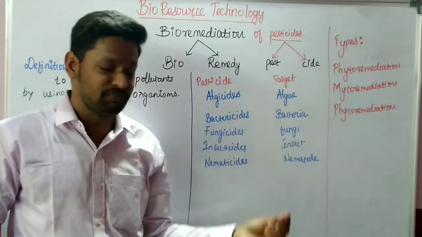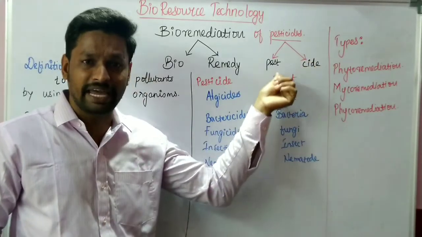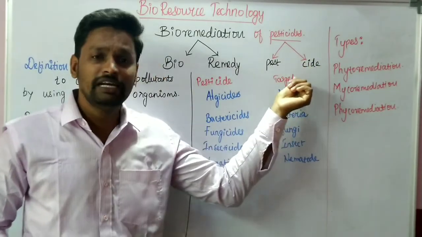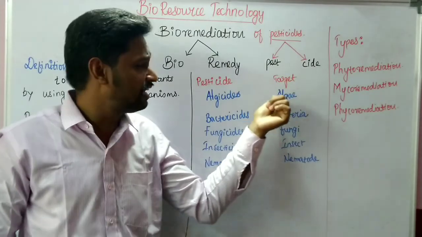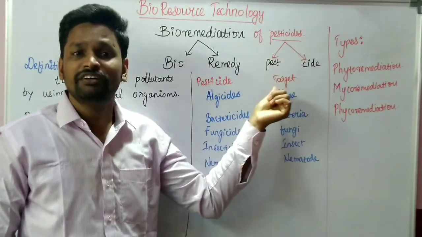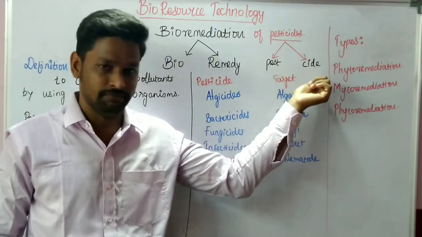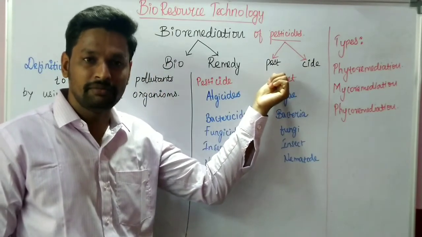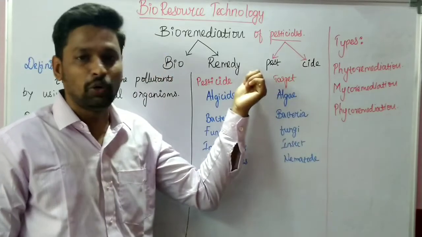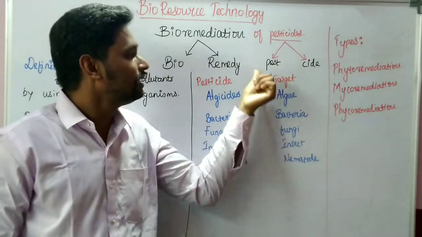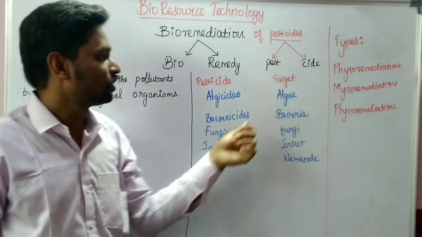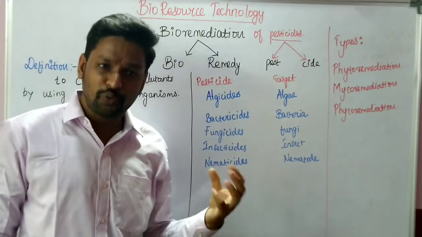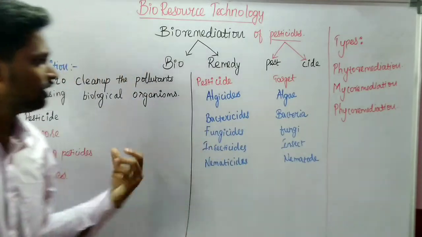Whenever you see side, it is a suffix word. If a term ends with the suffix side, it denotes an agent that kills the organism connected with the term, right? Whenever you see the term side, the term before it denotes the living organism that the chemical substance is going to kill. Okay. So here pesticide means a chemical substance which is used for killing the pest in agriculture activity, right?